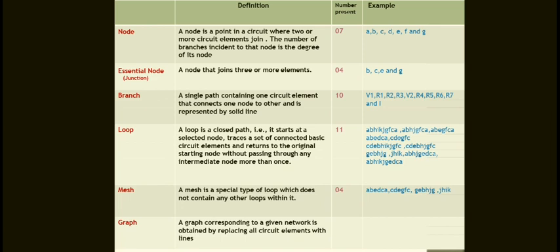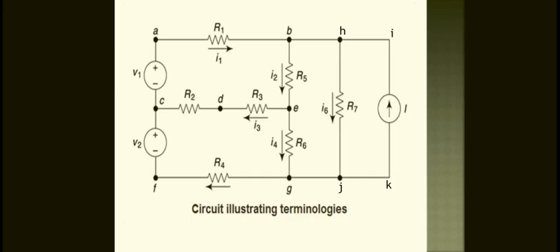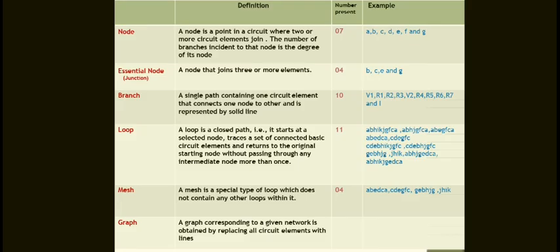Now, what is a node actually? What is the definition of the node? According to the above figure, a node is a point in a circuit where 2 or more circuit elements join. The number of branches incident to that node is the degree of the node. So according to our network, how many nodes are there? Already I told A, B, H and E, C, F, G, J. These all are the nodes. You have to identify how many nodes are there here. A, B, C, D, E, F and G nodes, 6 nodes will be there.